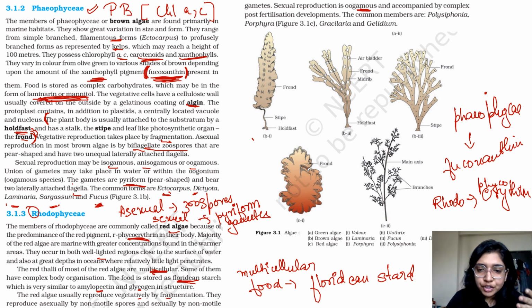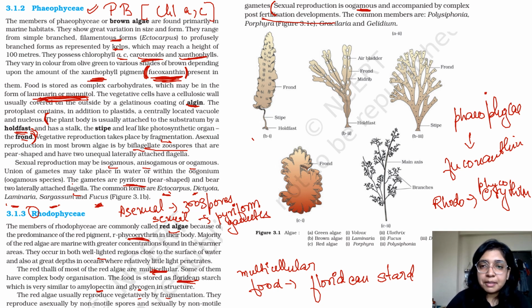So in case of this particular Rhodophyceae, also the ovum is not moving. So it's called oogamous, right? Sexual reproduction is oogamous and is accompanied by a complex post-fertilization development. See, as you're moving ahead from the very basic, what is happening? Things are becoming more complex, right?